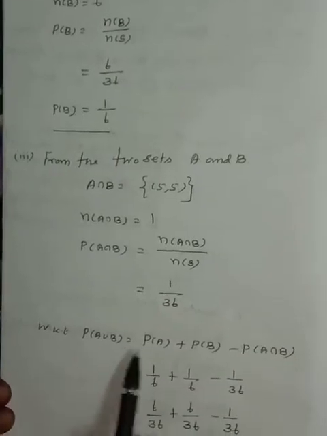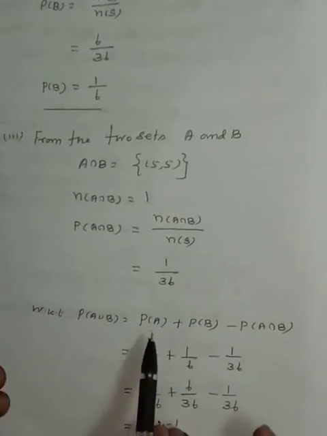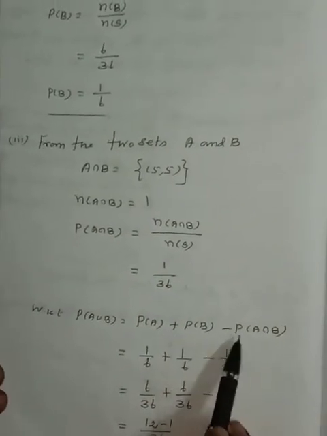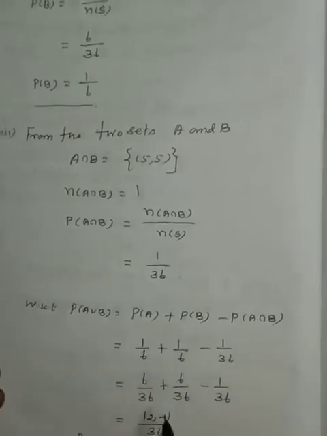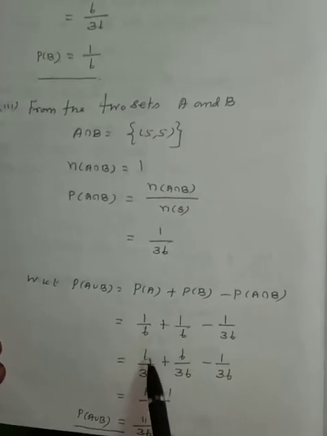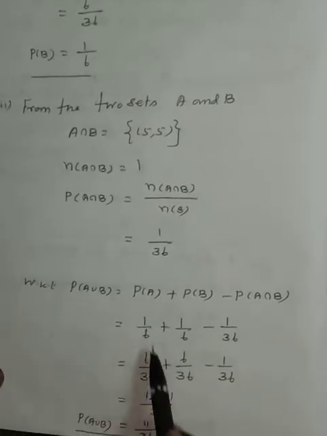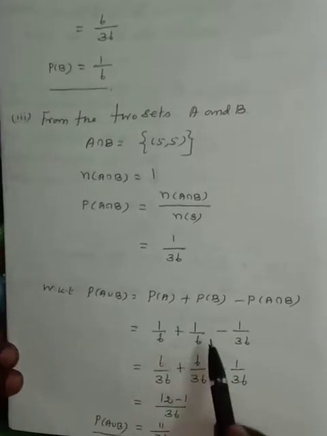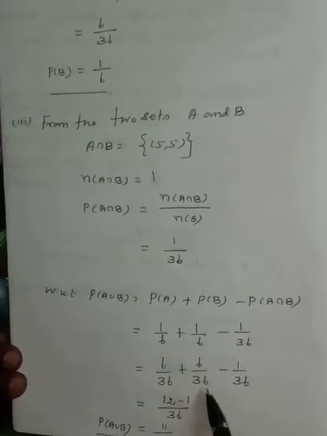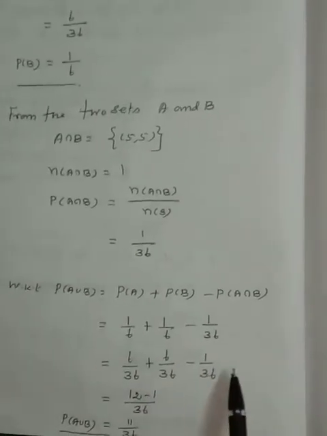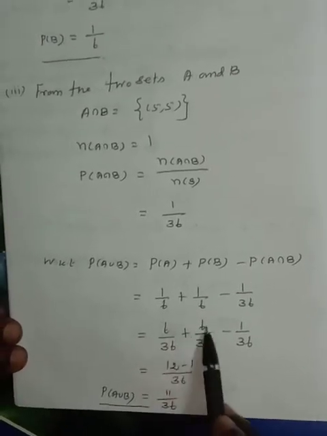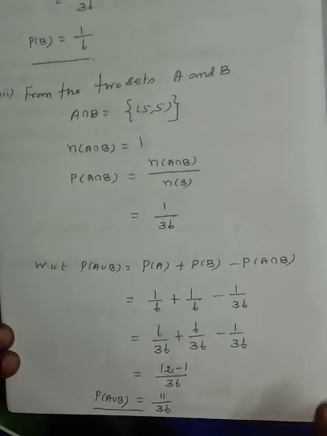We know that in the addition theorem of probability, P of A union B is equal to P of A plus P of B minus P of A intersection B. P of A is 1 by 6, P of B is 1 by 6, minus P of A intersection B, which is 1 by 36. First term multiply numerator and denominator by 6, therefore 6 by 36, plus the second term multiply numerator and denominator by 6, 6 by 36, minus 1 by 36. Now the denominators are the same, so 36 is the LCM. Numerator 6 plus 6 minus 1, 12 minus 1 is 11, so 11 by 36.